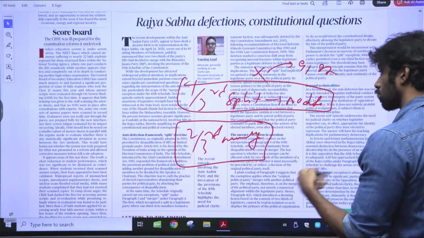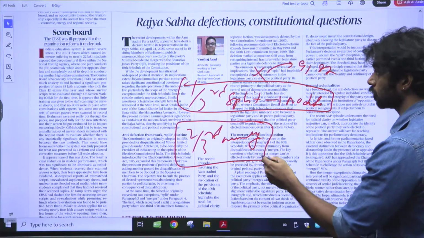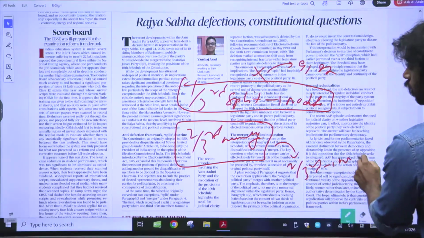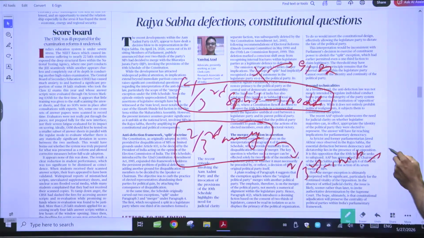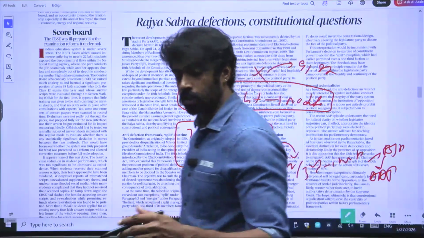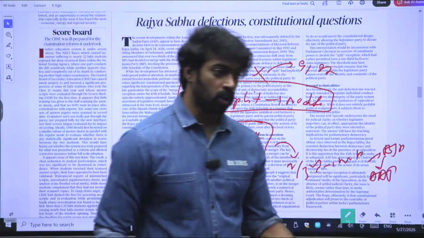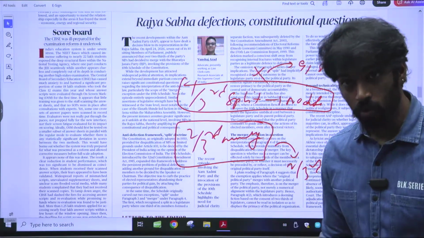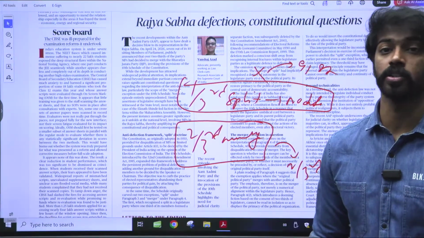This topic came into existence because two-thirds of the MPs decided to merge with the Bharatiya Janata Party, right? And that is why this particular debate has come into existence. Now, what is the debate? It's about whether two-thirds of members can go on their own, or should the political party approve the merger.